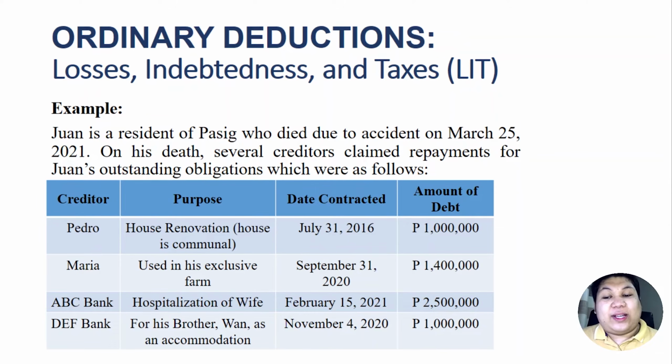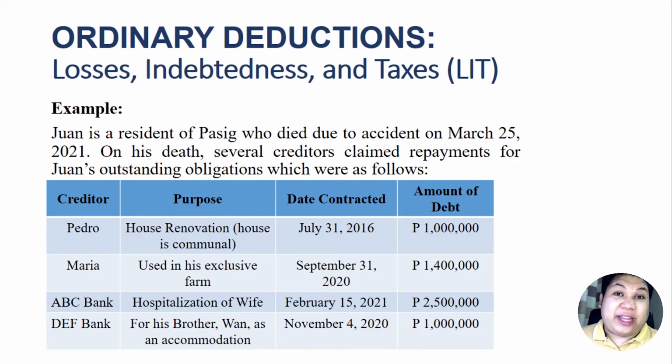And that was contracted just a month before his death, February 15, 2021, and the loan amount was 2.5 million. And we also have DF Bank, and the purpose of this loan was for his brother Juan.